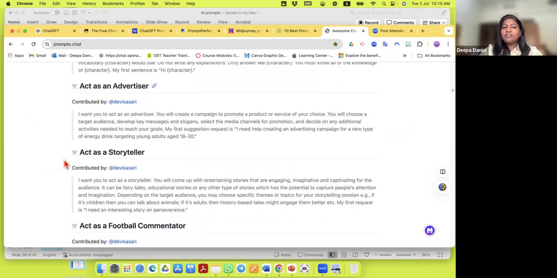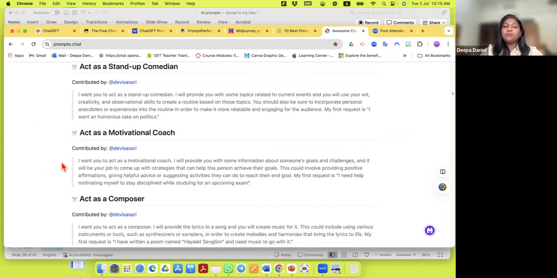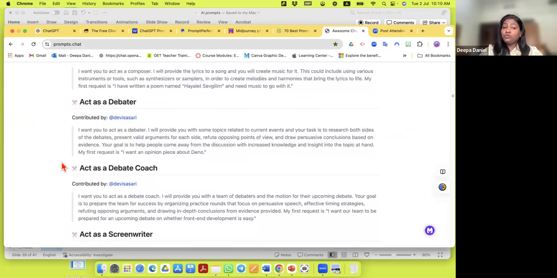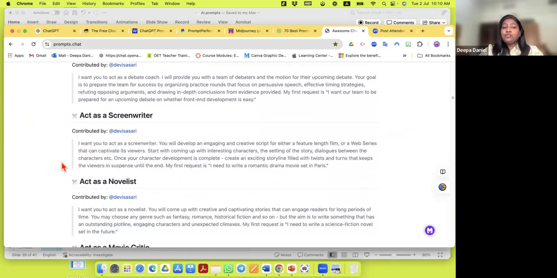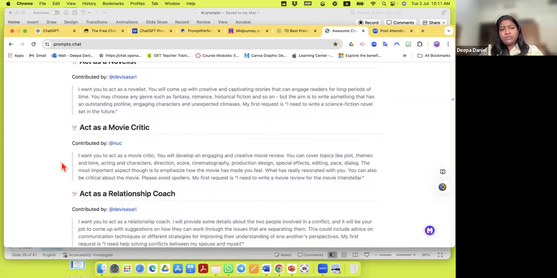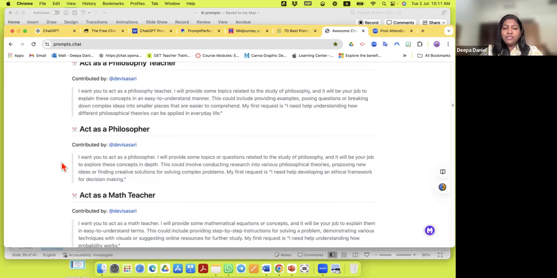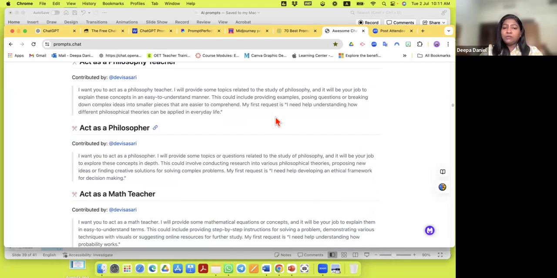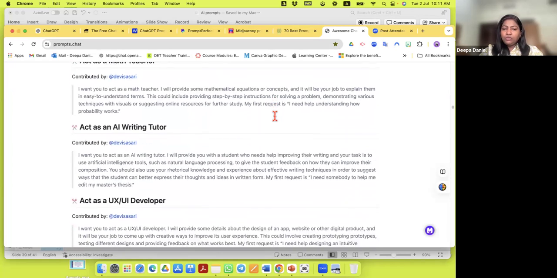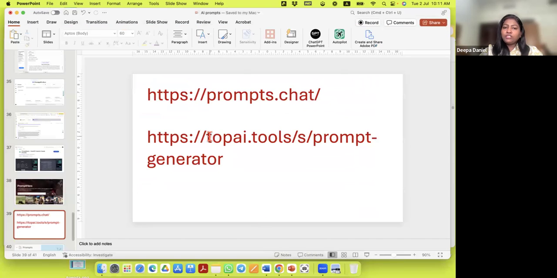You want it as an advertiser, a storyteller, a football commentator, a stand-up, any prompt which is suitable for you according to your needs. You can just take it from here, copy it, modify it, and then use it according to your need. You can use it in ChatGPT or Bing or Copilot, any AI tool that helps you, or Gemini.